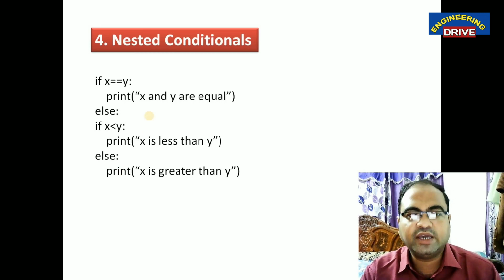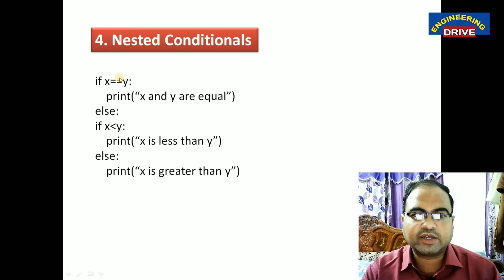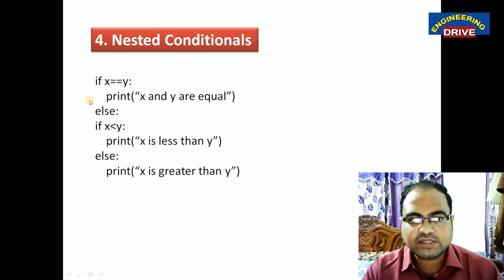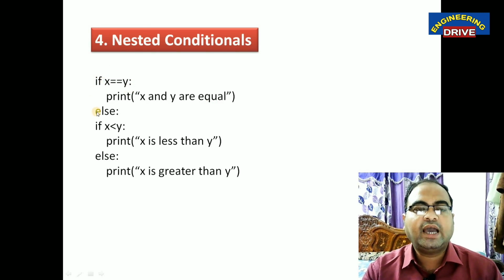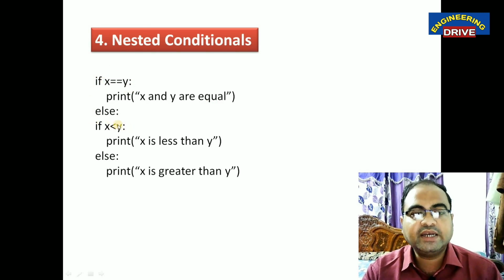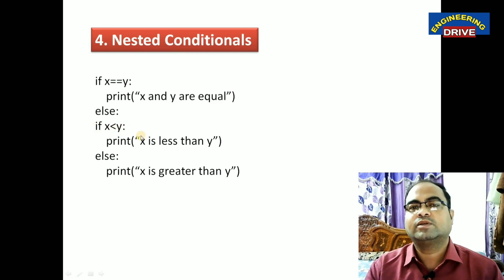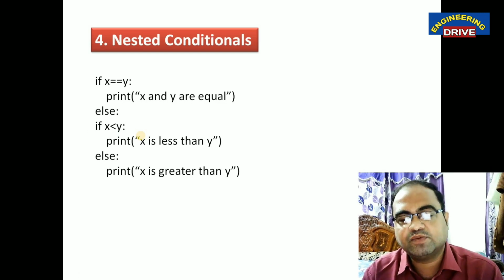Is it right? So here, how this example will work: if this condition is true, directly "x and y are equal" will be displayed. If the condition is false, control will go to the else part, and in the else part we are having the inner if. So control will go to the inner if and it will check the condition of the inner if. So in this way, the nested conditionals will work.